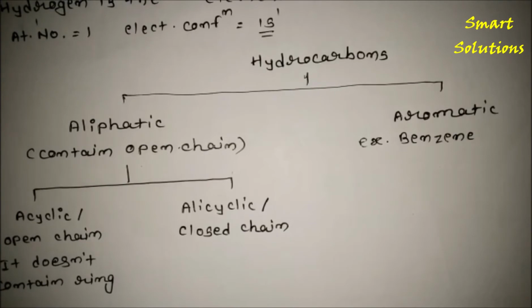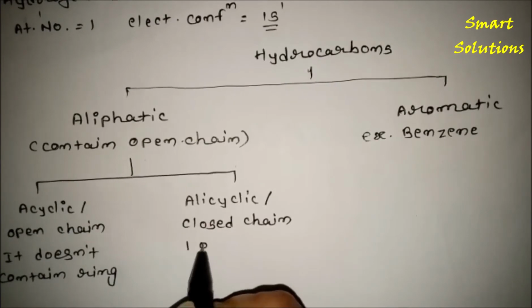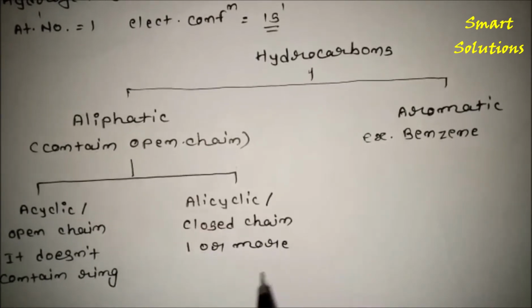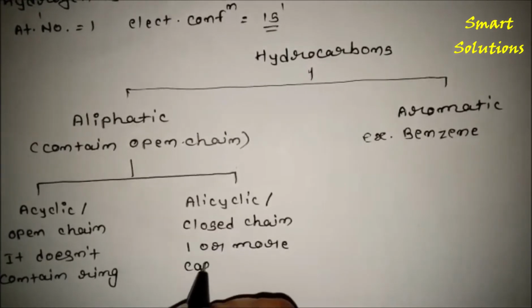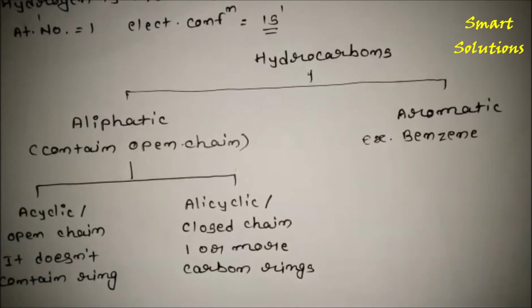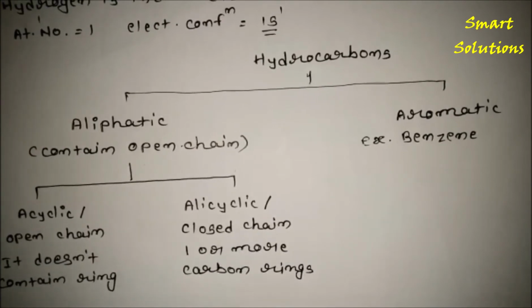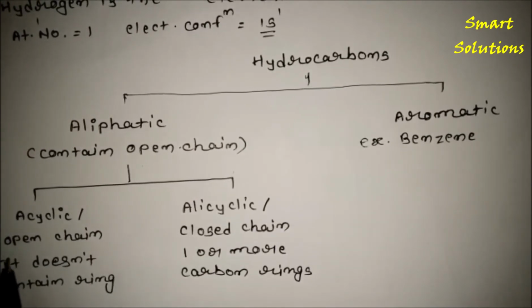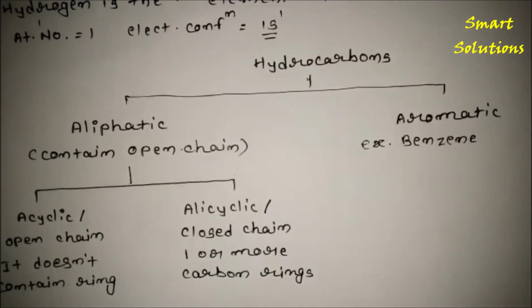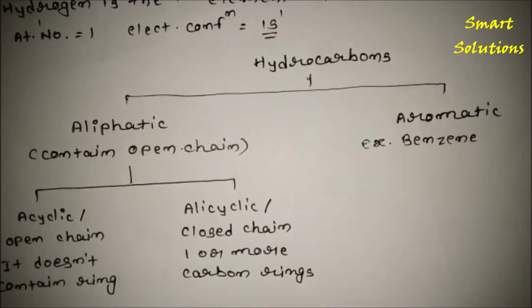The alicyclic compound contains one or more carbon rings, but it does not have an aromatic character. So acyclic is also called an open chain, it does not contain a ring, and alicyclic is also known as a closed chain. An alicyclic compound contains one or more carbon rings but does not have an aromatic character.